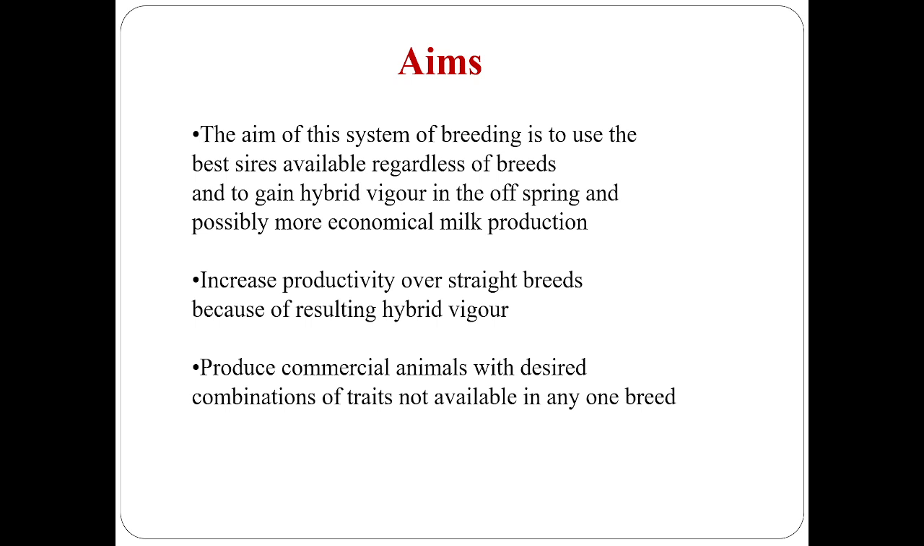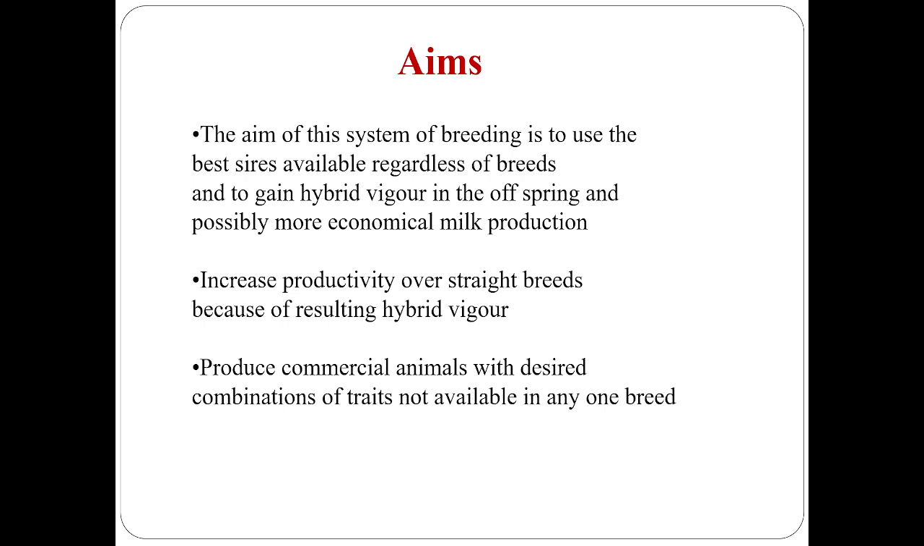What are the aims of this crossbreeding? Why is crossbreeding allowed in dairy animals? The aim of this system of breeding is to use the best sires available regardless of breed and to gain hybrid vigor in the offspring and possibly more economical milk production. So the main purpose is to use the best sires and to get hybrid vigor.